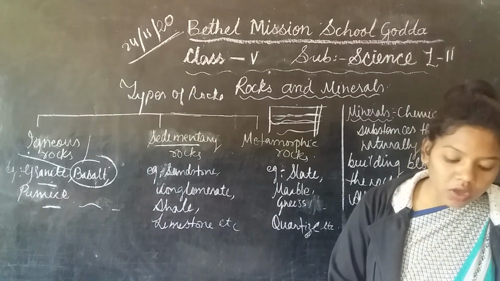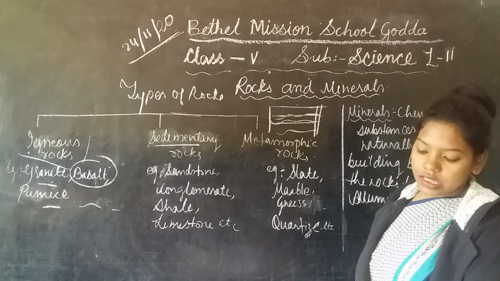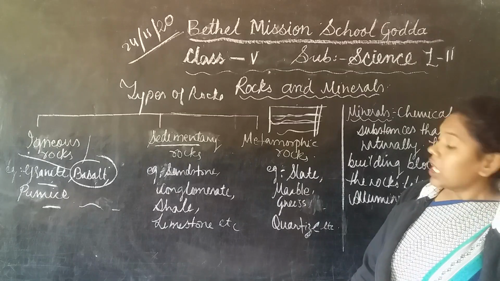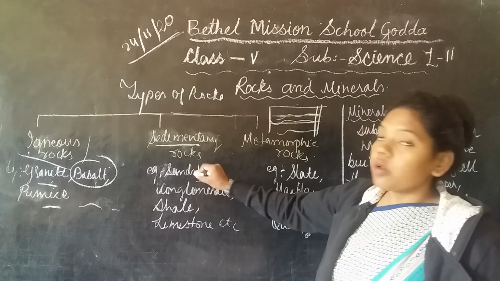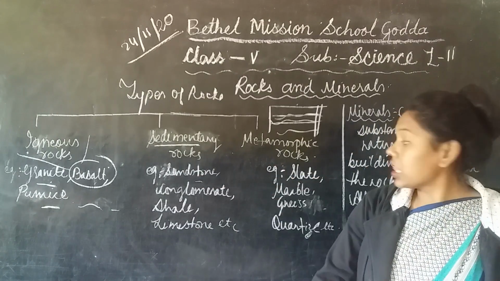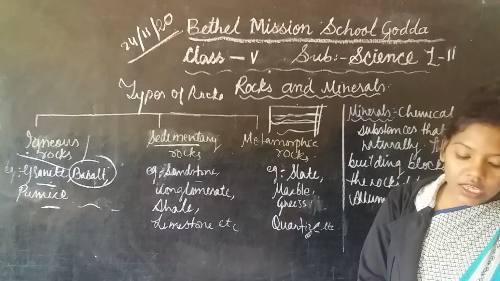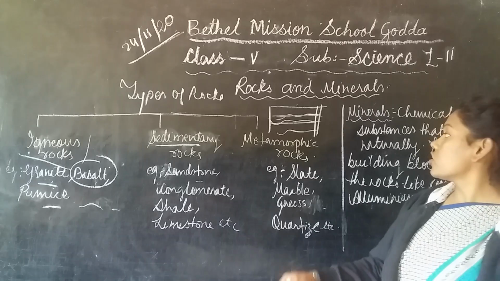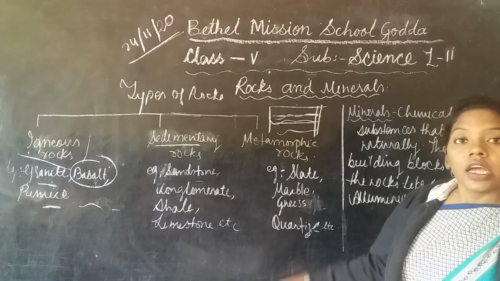This is what we call sandstone. Sandstone is cemented, formed by layers of sediments. The conglomerate which you see is formed by gravels or pebble stones that get cemented due to the deposition.